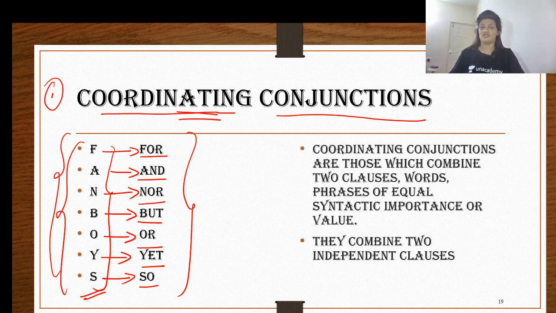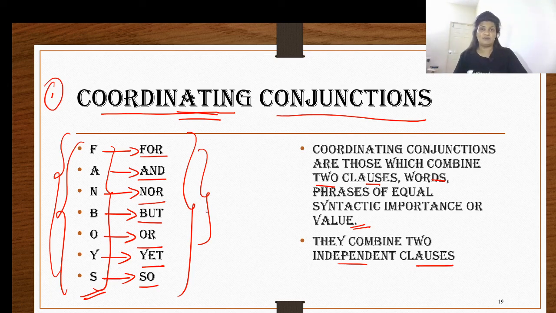Coordinating conjunctions combine two clauses or words or phrases of equal syntactic importance or value, which means they combine two independent clauses. The main purpose of coordinating conjunctions in a statement is to combine two equal or independent clauses, or two words of equal importance. That's the function of coordinating conjunctions in a statement.